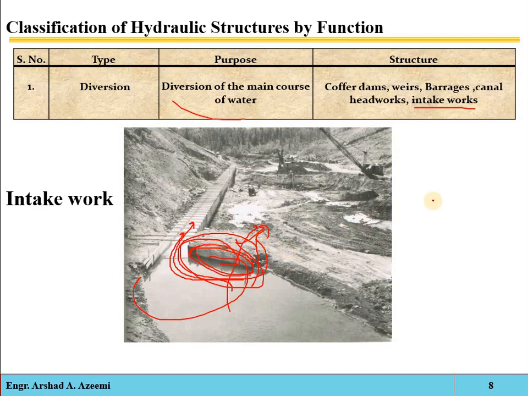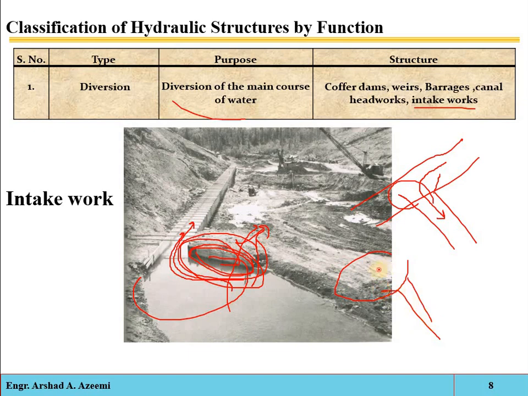Remember, suppose you have a river and you are taking a canal from it, and you construct a structure which collects the water from the river and diverts it into the canal. It will be called a river intake. And if you have a reservoir and you are taking a canal from it, and you construct a structure which collects the water from the reservoir and enters it into the canal, it will be called a reservoir intake.